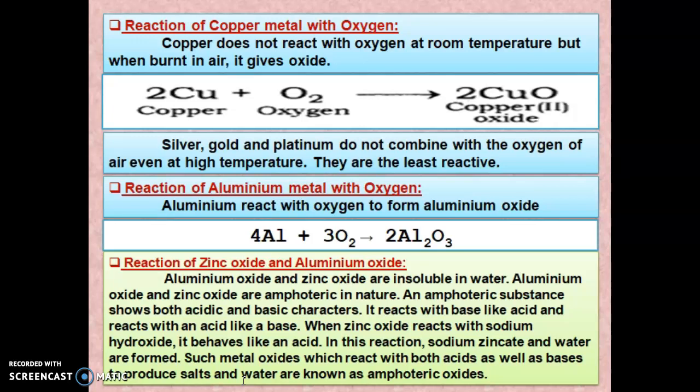For example, if zinc oxide reacts with sodium hydroxide, which is a base, it behaves like an acid. So when an amphoteric oxide, that is a metal oxide, reacts with both acid as well as base, it produces salt and water. That type of oxide we call an amphoteric oxide.